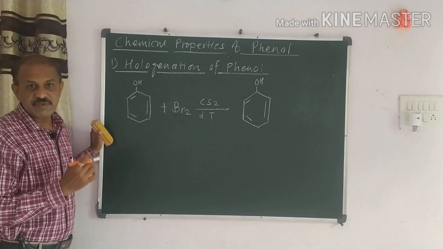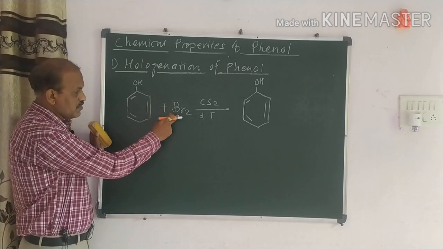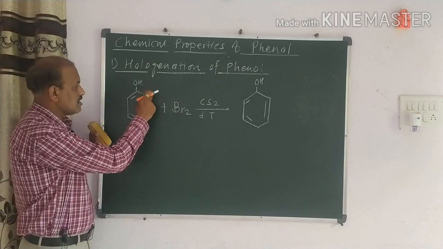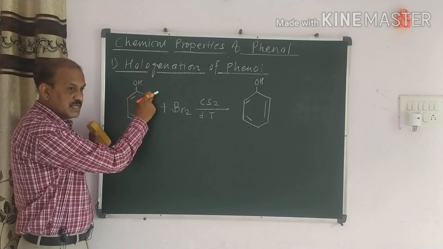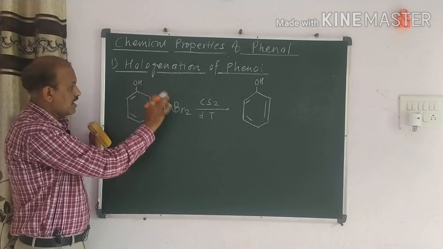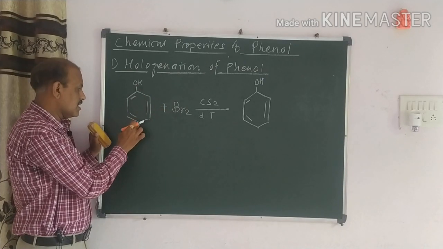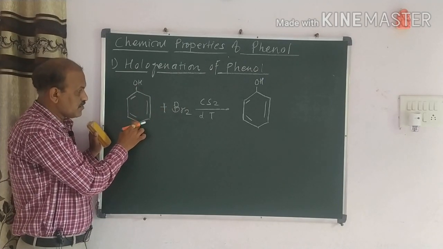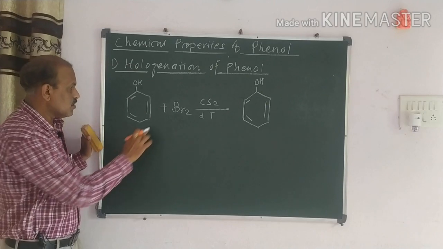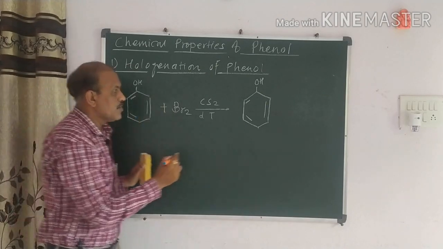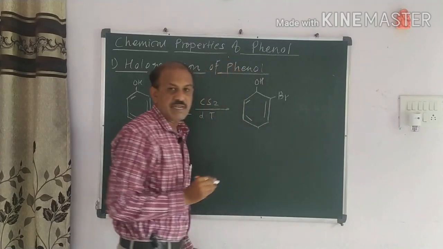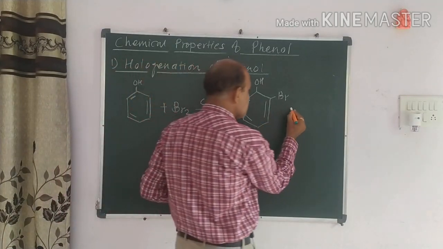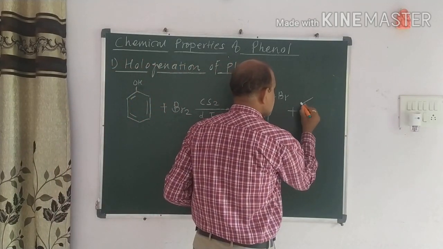Now in this reaction we have to observe electrophilic substitution. That means one bromine is substituted, attached at the ortho position, and gives a product, and another bromine is attached at the para position, and gives a product. When the bromine is attached here, we get the product just like this. It is very simple. What is the name of the phenol? And another product we get is just like this.